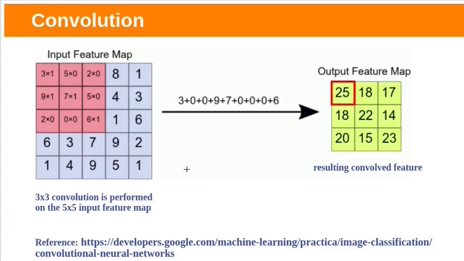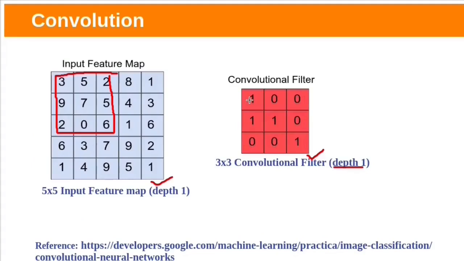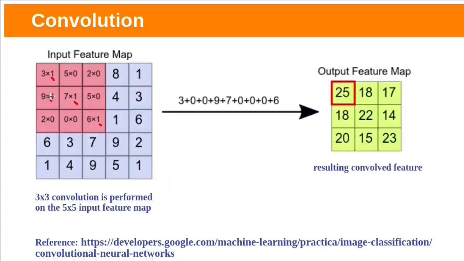Let's see one example of how to calculate output feature map values. This is our filter, with ones on this diagonal and here also we have one. Remaining values are all zeros. The filter values are multiplied with this tile in the input matrix. We need to take the sum of all these multiplied values. 3 times 1, 3. These two will become zeros. 9 times 1, 9. Like that. We take the sum of all these multiplied values, and the result will be 25.